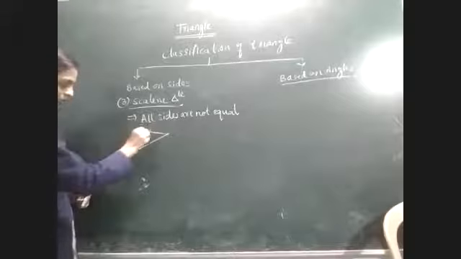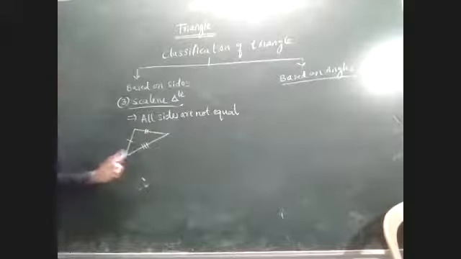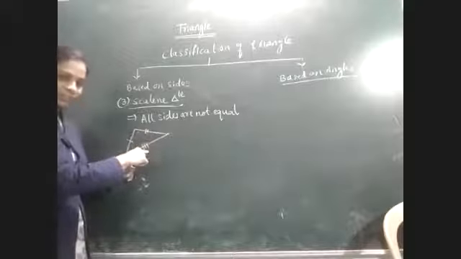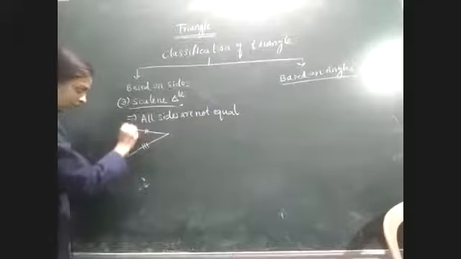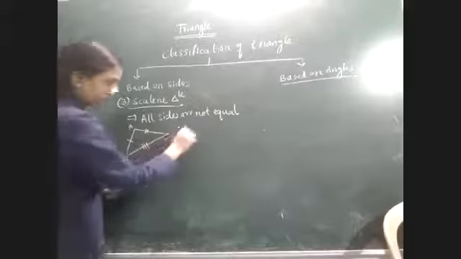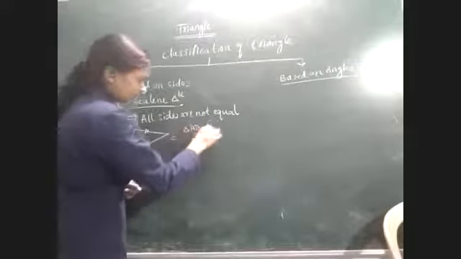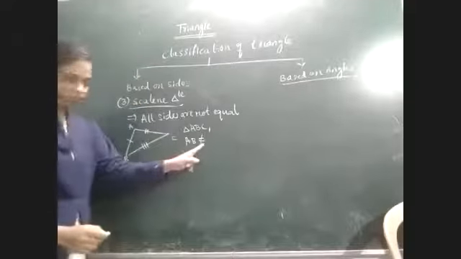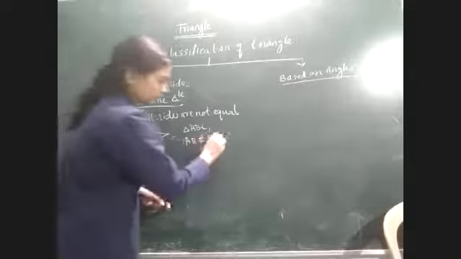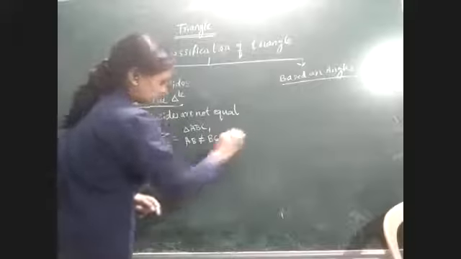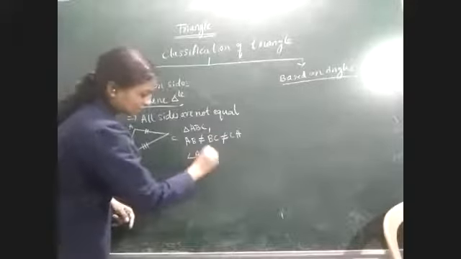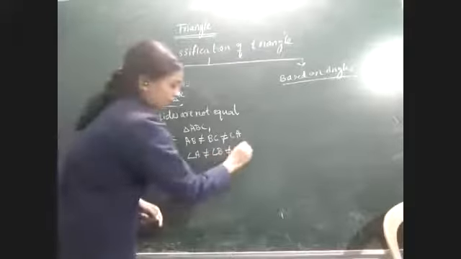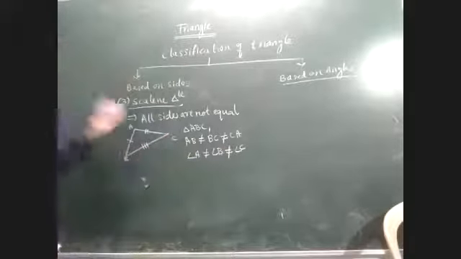So the symbols are like this. This is one side, this is the second side, this is the third side. All sides are not equal here. I'll take triangle ABC. In triangle ABC, AB is not equal to BC, BC is not equal to CA. Like that, angle A is not equal to angle B, and angle B is also not equal to angle C. This is about the scalene triangle.